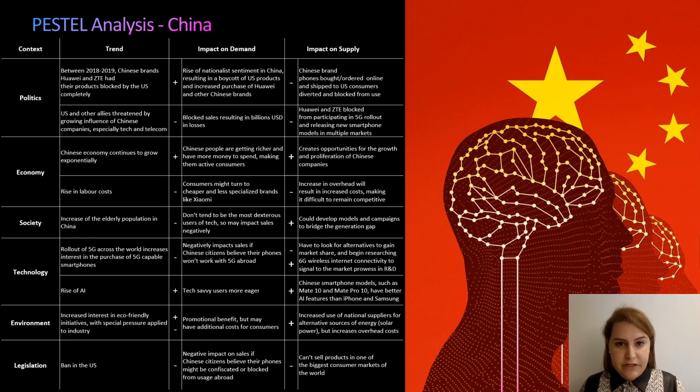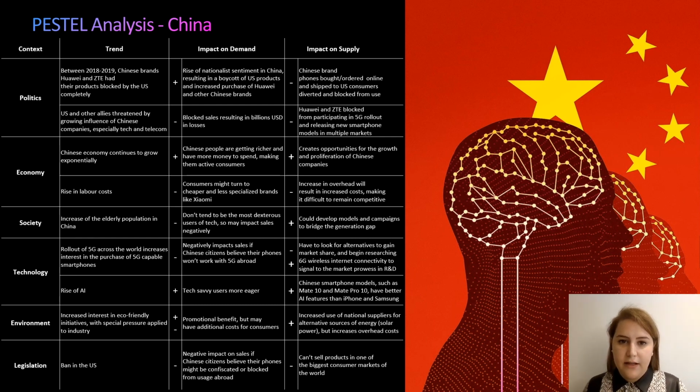So between 2018 and 2019, Chinese brands such as Huawei and ZTE had their phones blocked by the US completely under allegations of national security. This led to a rise of nationalist sentiment in China, resulting in a boycott of US products and increased purchase of Chinese brands. Unfortunately, however, this meant that Chinese branded phones bought or ordered online and shipped to US consumers were diverted and blocked from use.